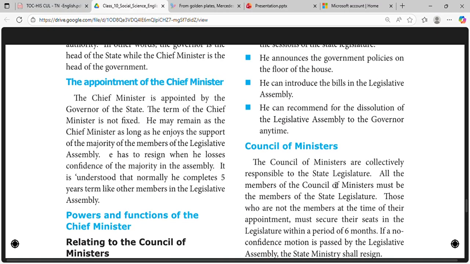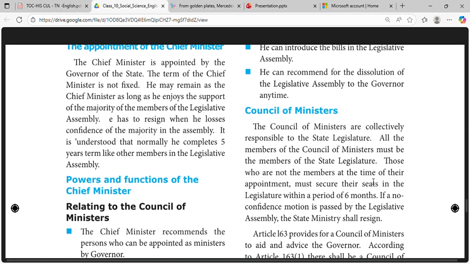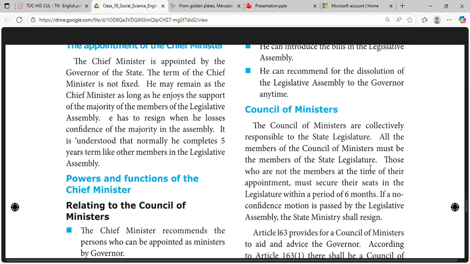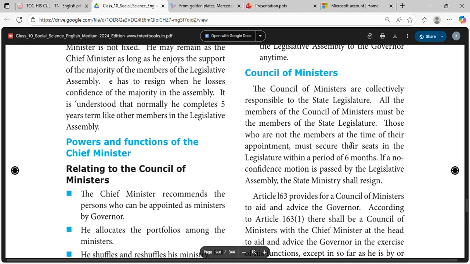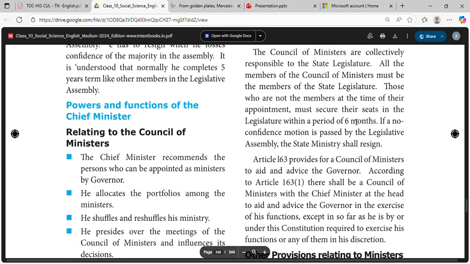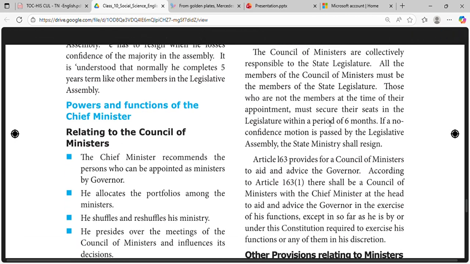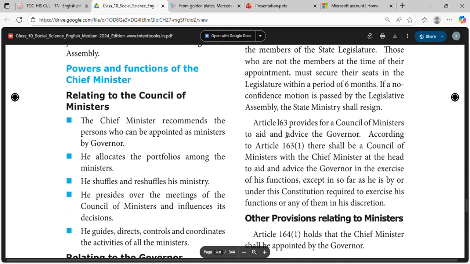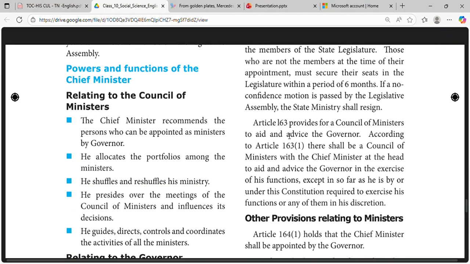The Council of Ministers is collectively responsible to the state legislature. All the members of the Council of Ministers must be members of the state legislature. Those who are not members at the time of their appointment must secure seats in the legislature within a period of 6 months. If a no confidence motion is passed by the legislative assembly, the ministers shall resign.